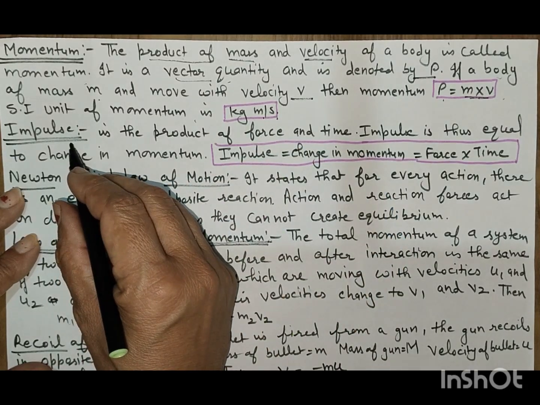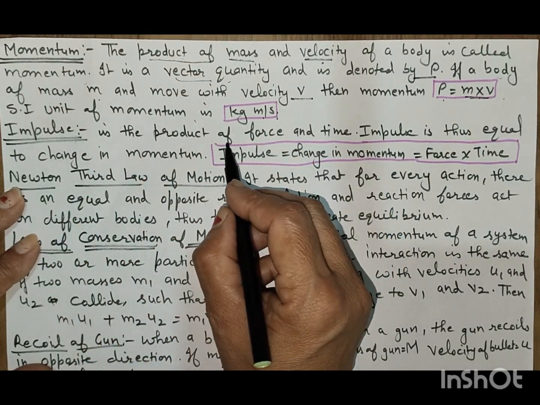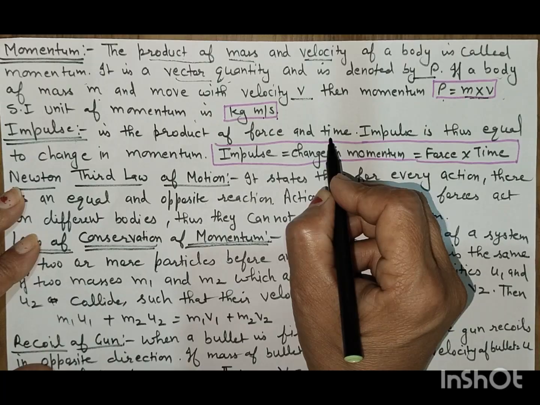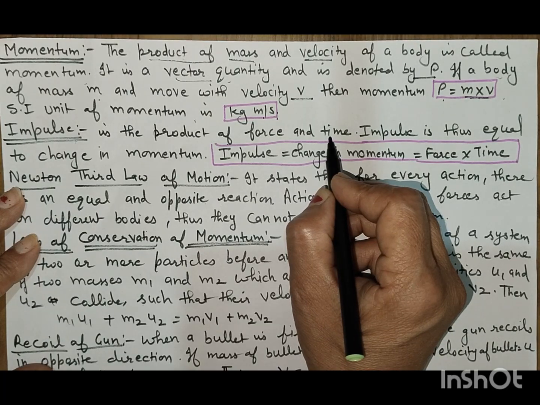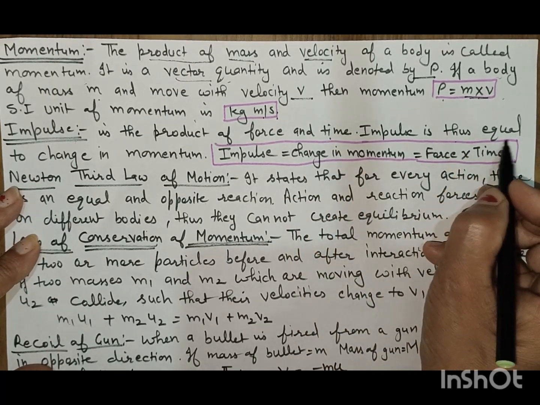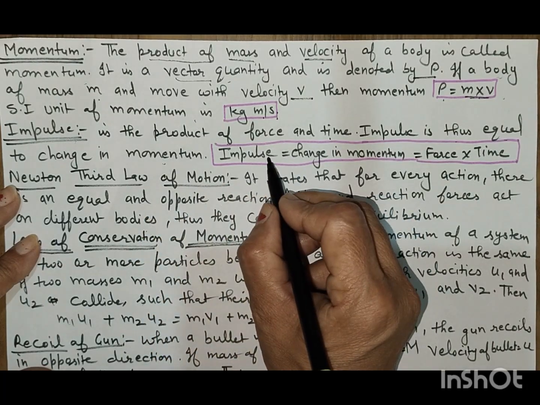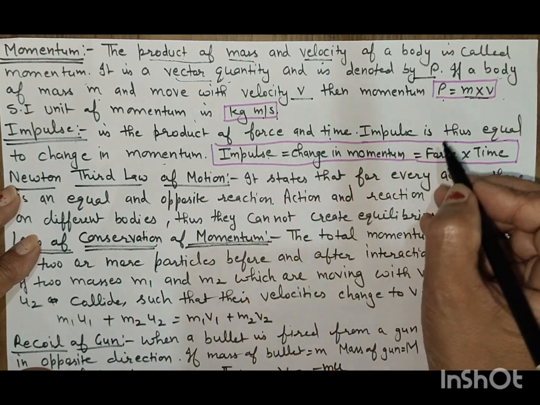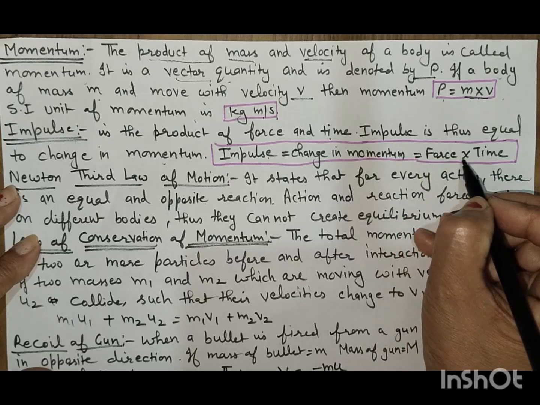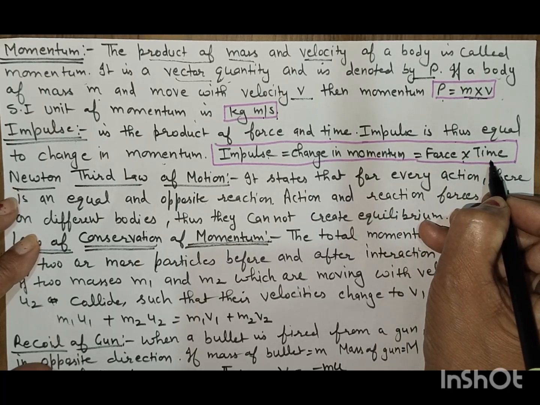Now what is impulse? Impulse is the product of force and time. Impulse is thus equal to the change in momentum. Impulse equals change in momentum, and change in momentum equals force into time.